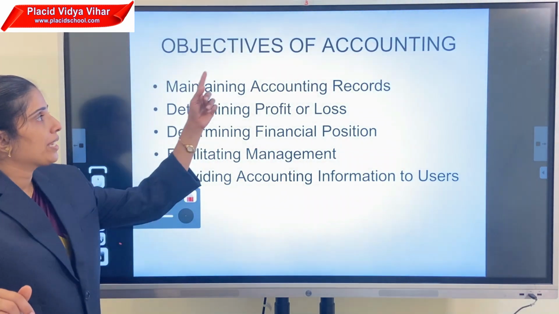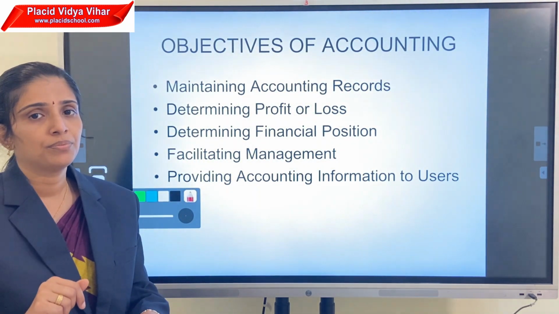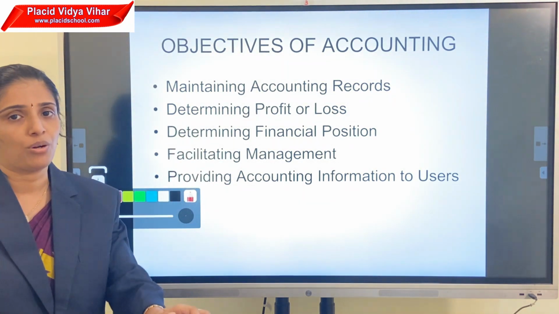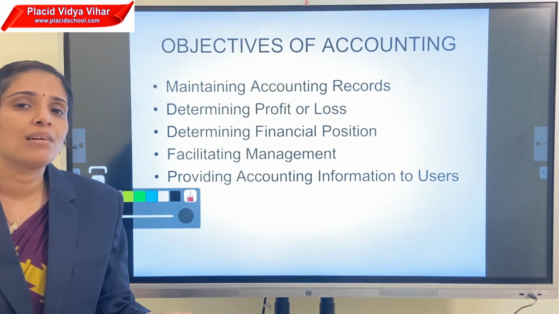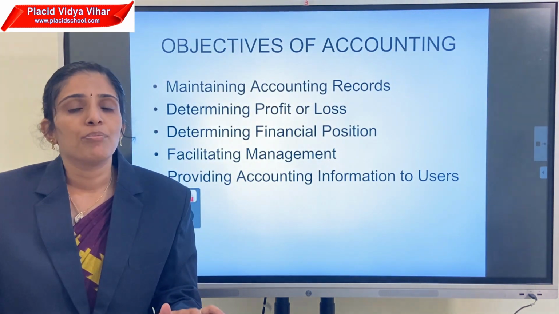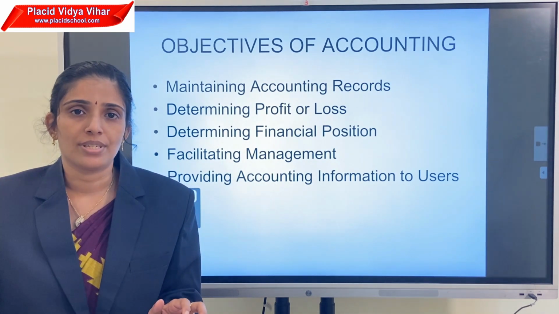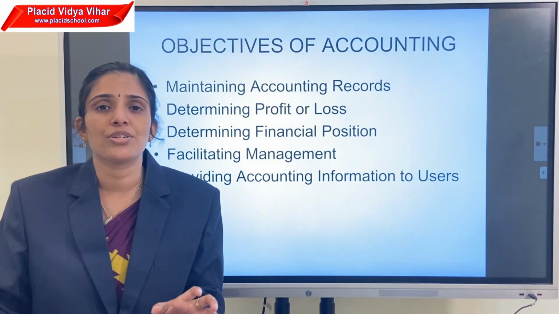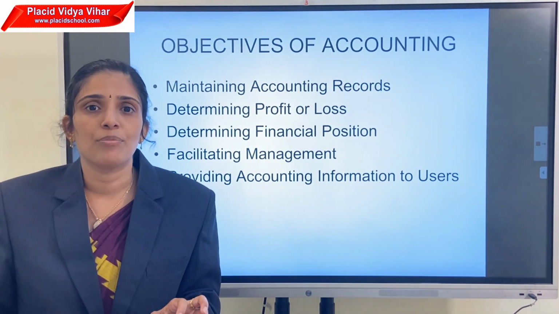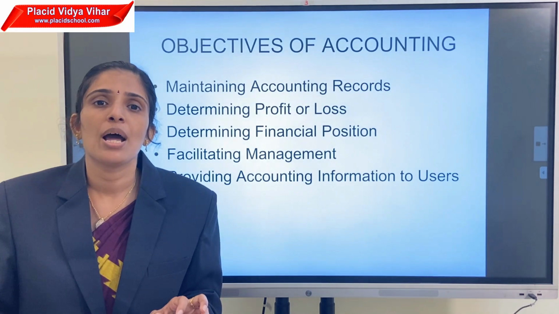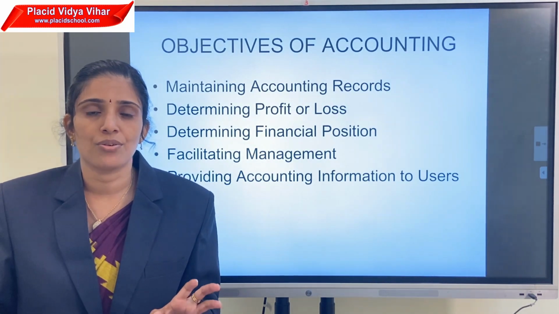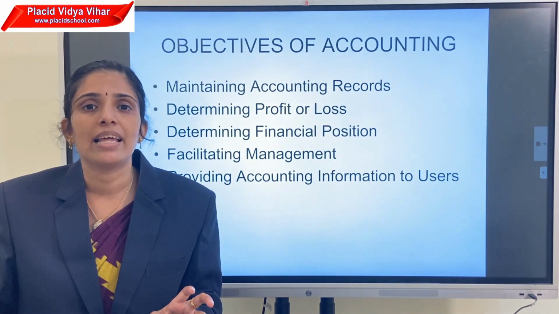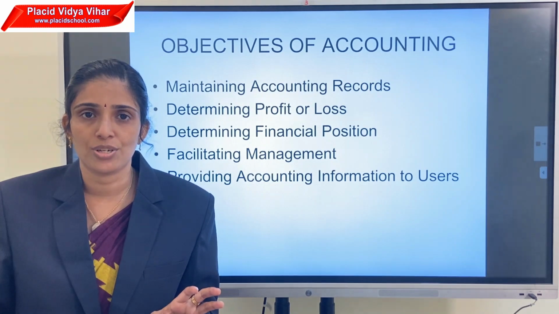Then the next head topic is objective of accounting. The first objective is maintaining the accounting record. Through the systematic records of transactions, we can properly maintain the books of accounts. That means we should follow the clear-cut rules and regulations of accounting, the principles, concepts and conventions of accounting. If you record the transactions as per the rules, then we get the correct result of the organization's performance.